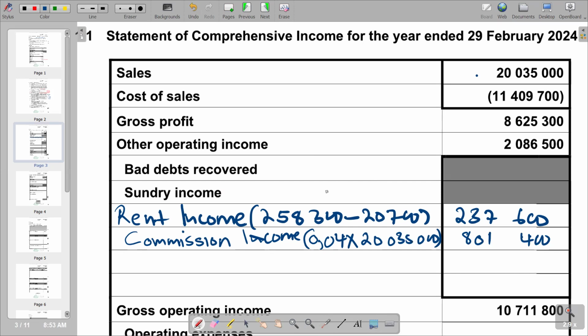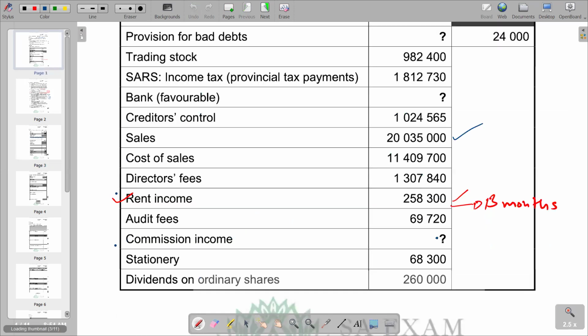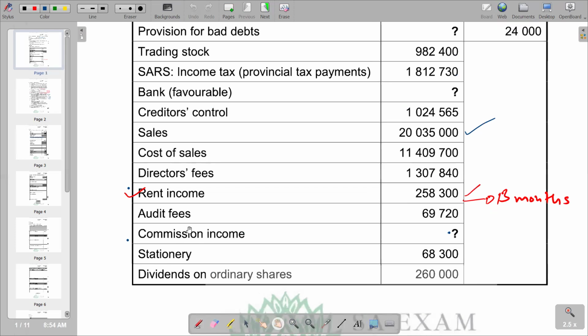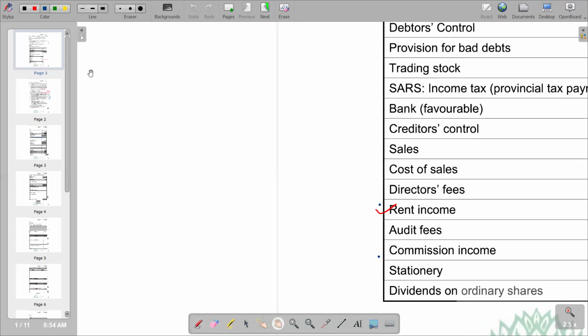And then we check again if we have any other income that we have in the question. So we refer back to the information that we have. Remember, if we have exhausted all the incomes that we are seeing in the list here, you have to check for other two items that can either fall under the income section or they can fall under expenses.